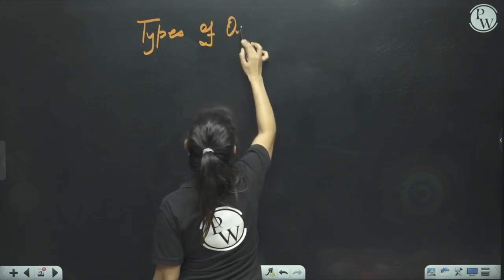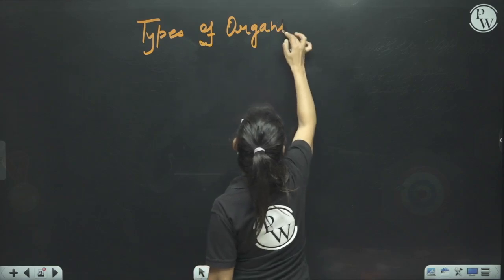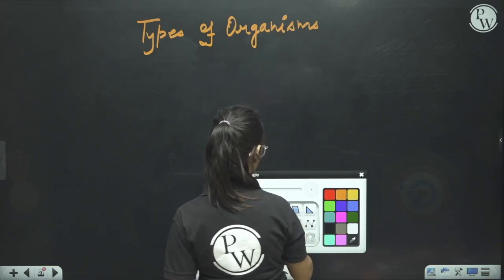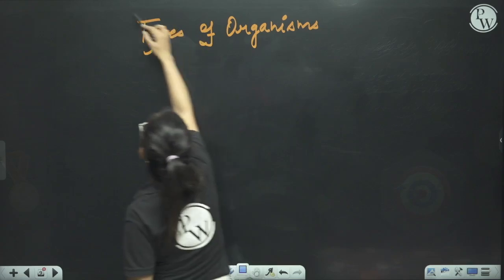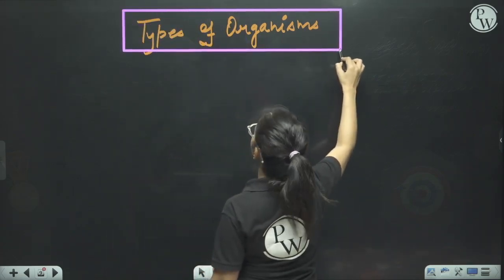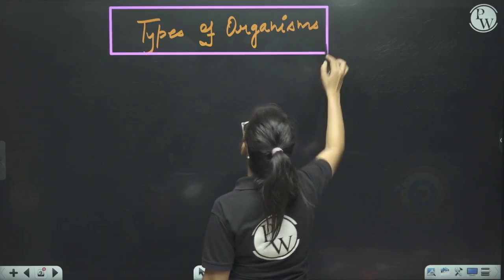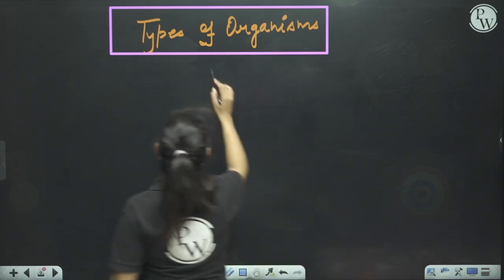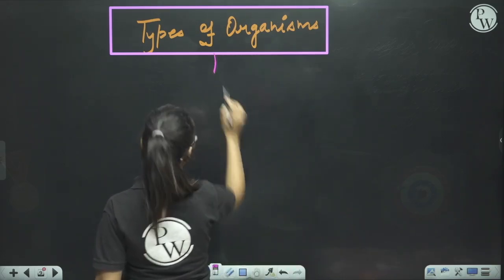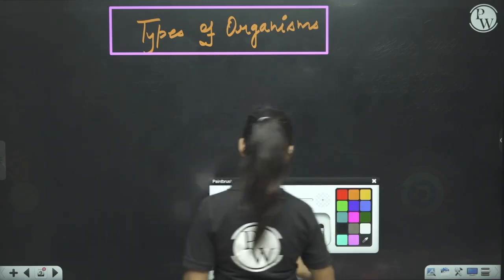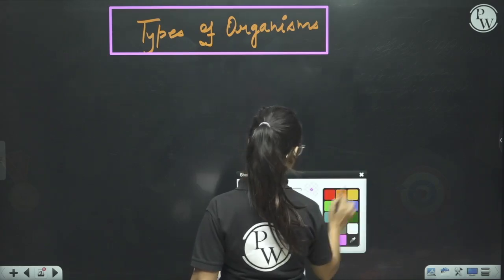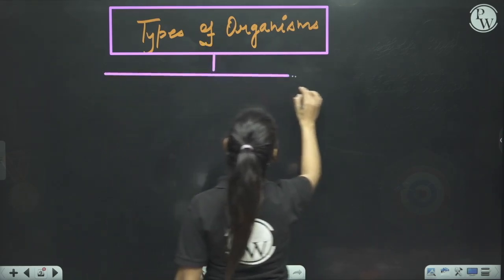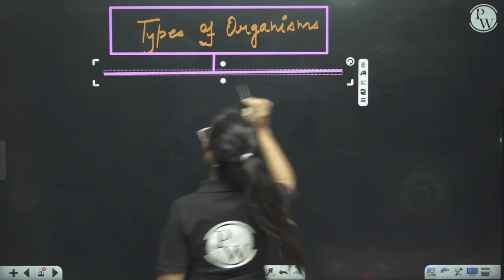Types of organisms. So do you know on which basis we will divide the organisms into parts? So let's understand. Organisms are divided into two parts on the basis of the number of cells.